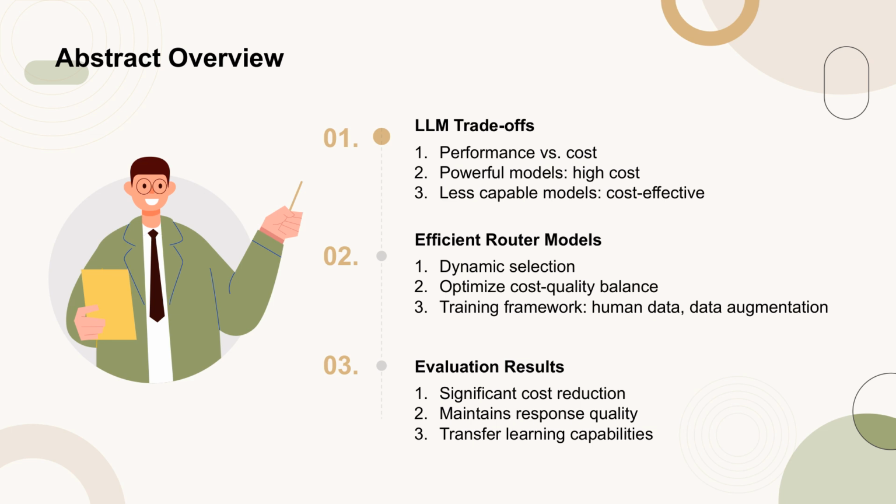These routers are trained using a framework that leverages human preference data and data augmentation techniques to enhance their performance. Evaluations on recognized benchmarks indicate that this approach can significantly reduce costs, up to 2 times in some cases, without compromising the quality of responses. Additionally, the router models exhibit strong transfer learning capabilities, maintaining performance even when the underlying strong and weak models are changed at test time. This suggests that these routers could offer a cost-effective, high-performance solution for deploying LLMs.